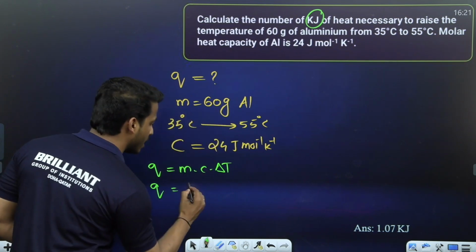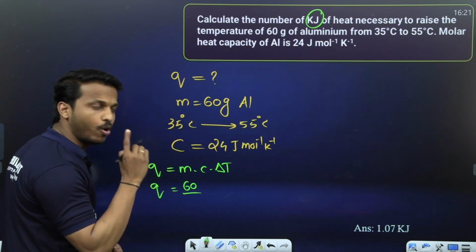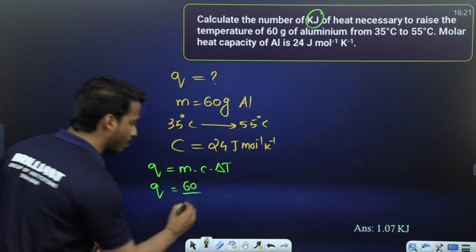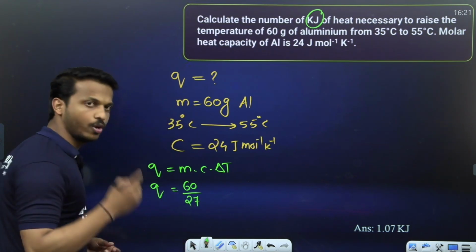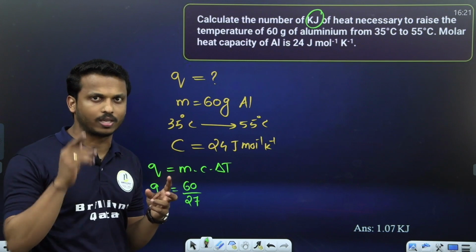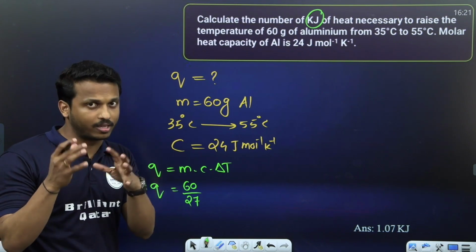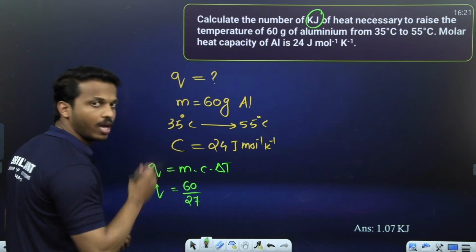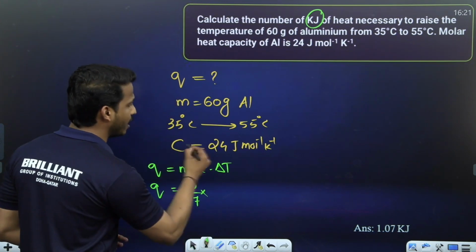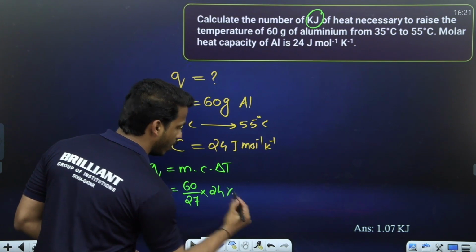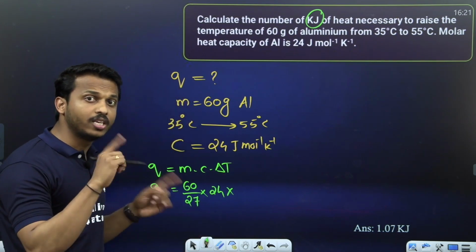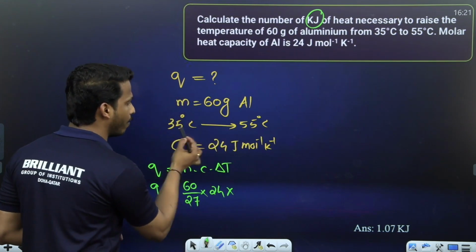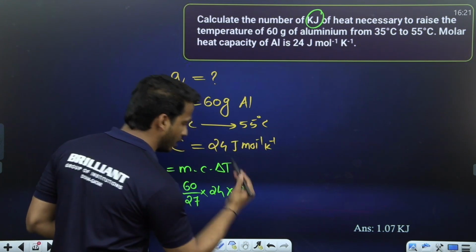What is the given mass? 60. You know the molar mass of aluminium is 27, dear all. Aluminium atomic number is 13, and their mass is 27. So given mass by molar mass, into heat capacity, 24, into delta T, the change in temperature. 55 minus 35 is equal to 20.